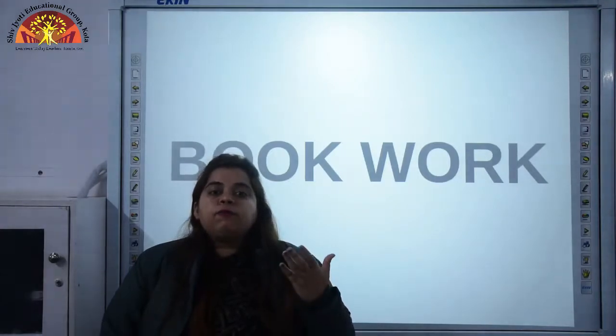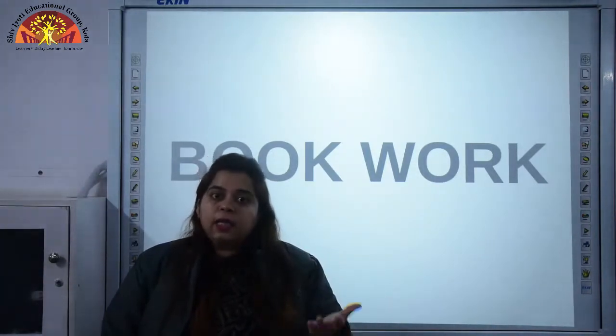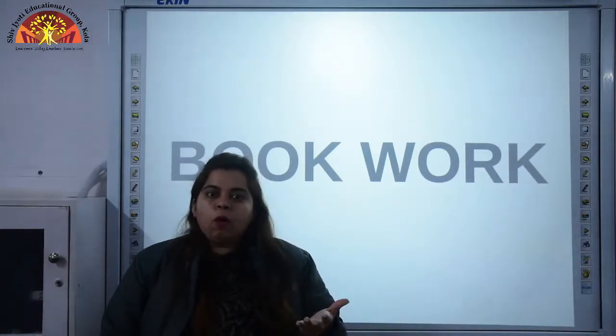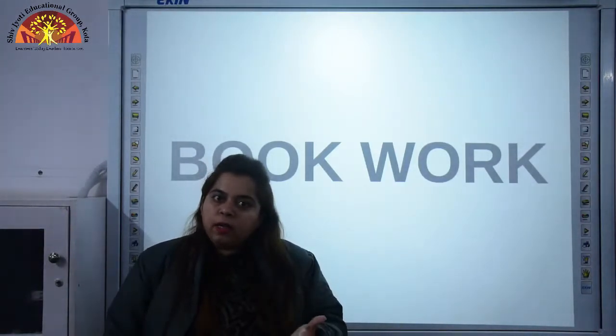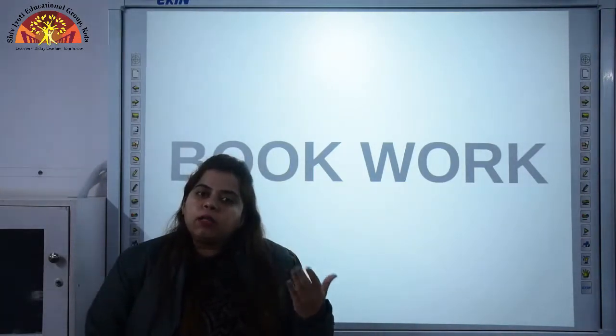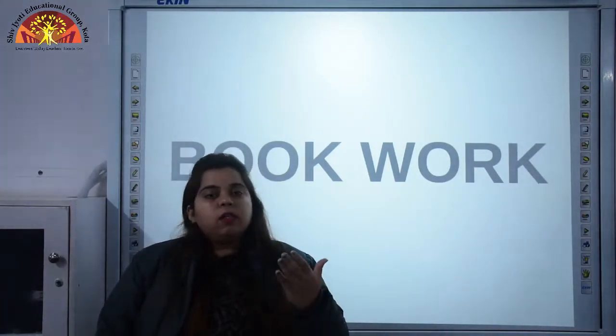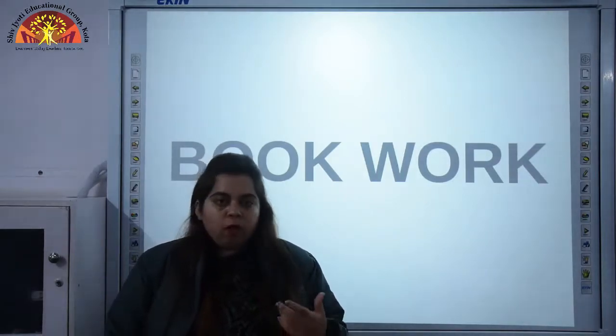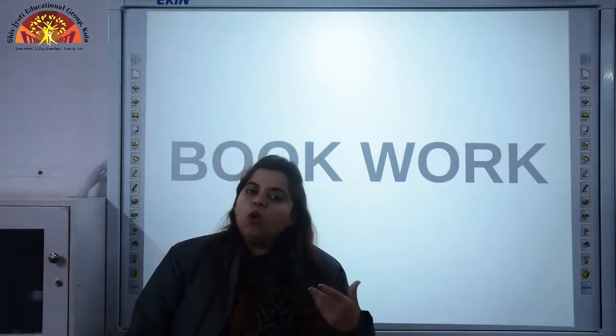And we studied about the calendar. From the calendar we can see days and dates. It is marked with the months of a year and days of the week. We can know the days of the week and months of the year through the calendar. Now we have 7 days in a week and we have 12 months in a year. I hope you have understood this. Now let's switch to bookwork.